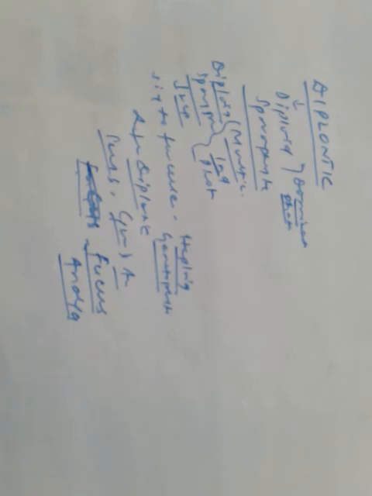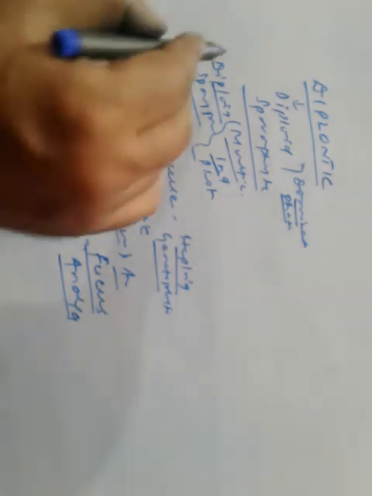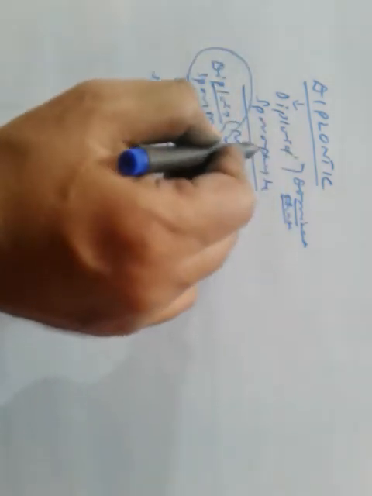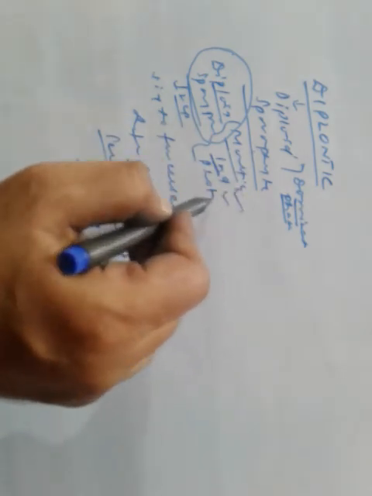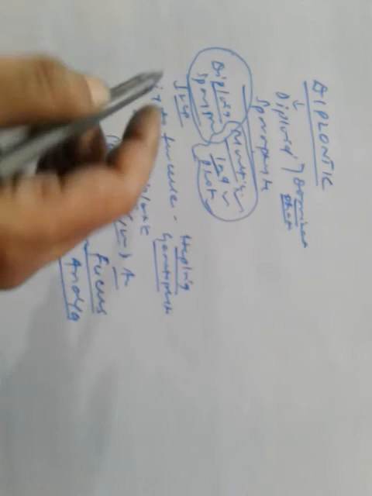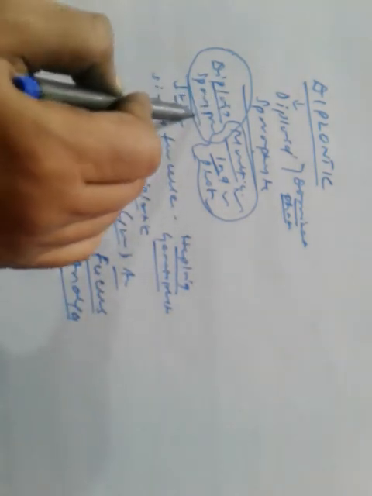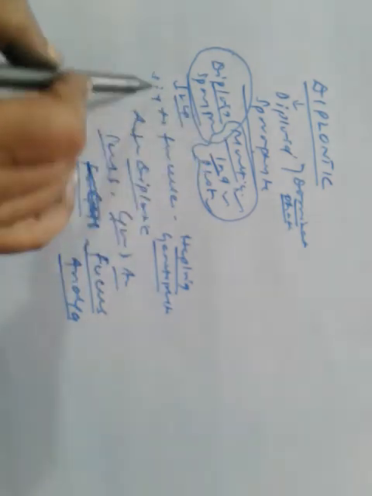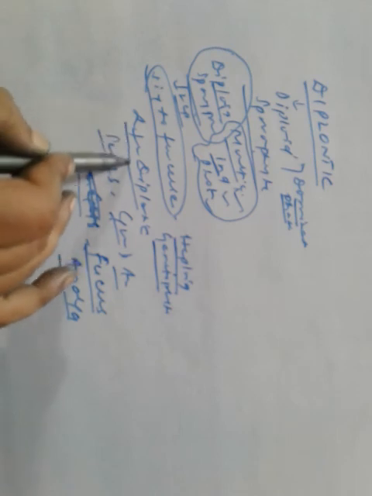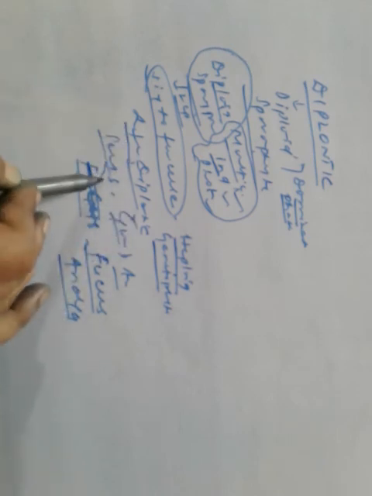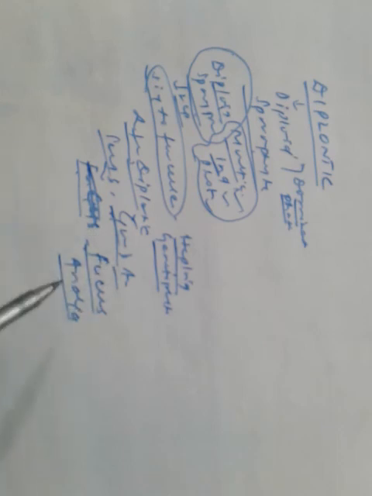So what happens in the diplontic life cycle? The dominant phase is the diploid sporophyte, which is multicellular, independent and photosynthetic. That means they are independent and capable of making their own food. And the diploid sporophytic phase is represented by a single to few-celled haploid gametophytic phase. This type of life cycle is diplontic and is found in seed-bearing plants such as gymnosperms and angiosperms, and the alga Fucus also represents that.